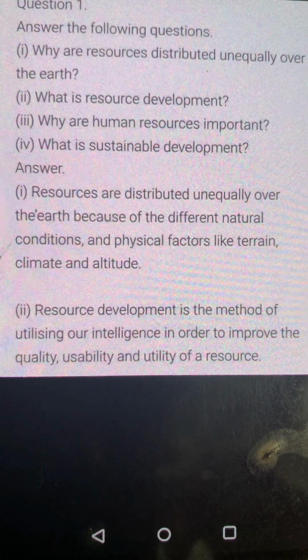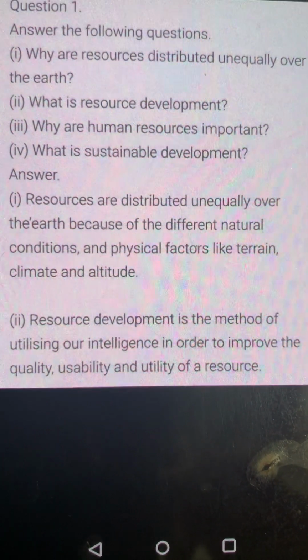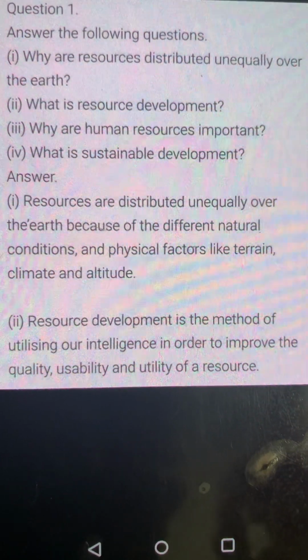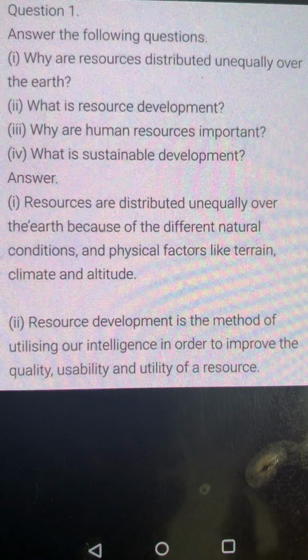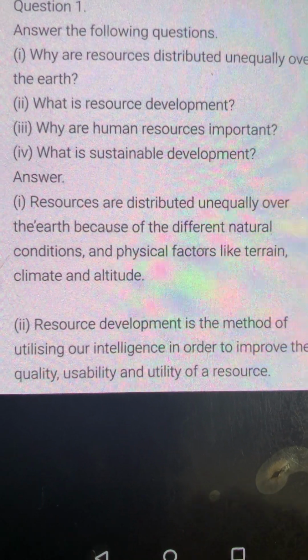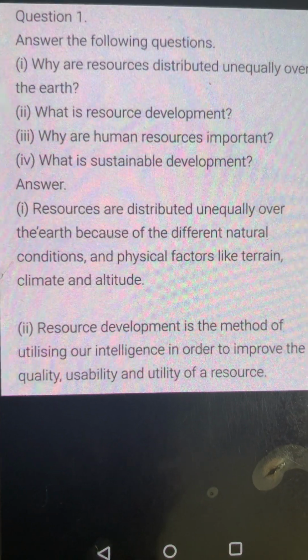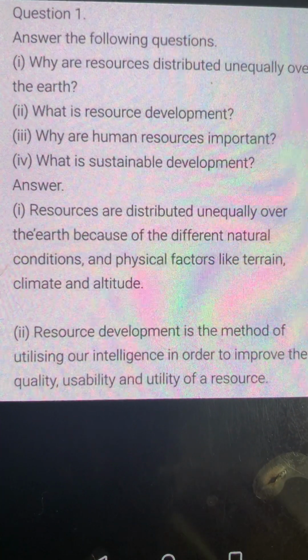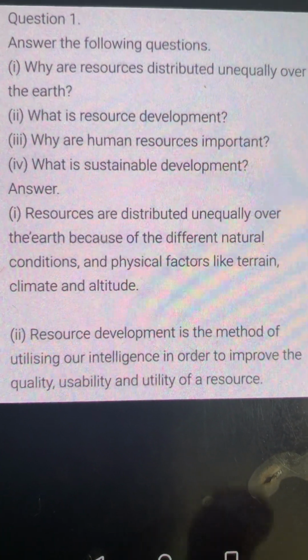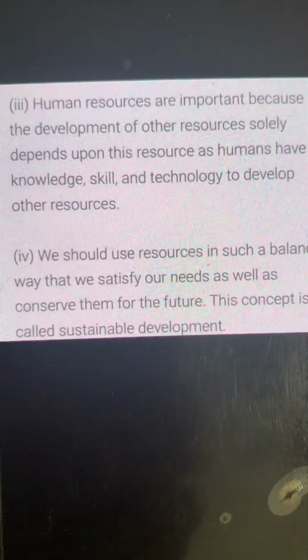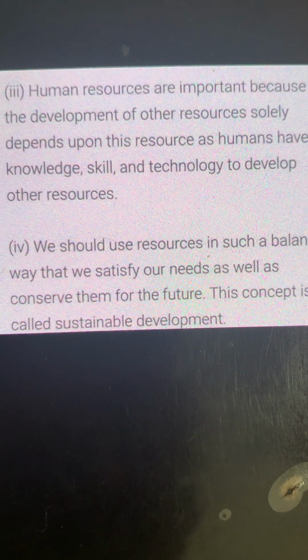Why are human resources important? Human resources are important because that's the only resource which can use its brain and make the things which are not resourceful now to be resourceful. What is sustainable development? The proper use of the resources is called sustainable development. I'm saying it in short, but you can just zoom it up and you can copy the answers from here. So the next third and fourth answers are here.